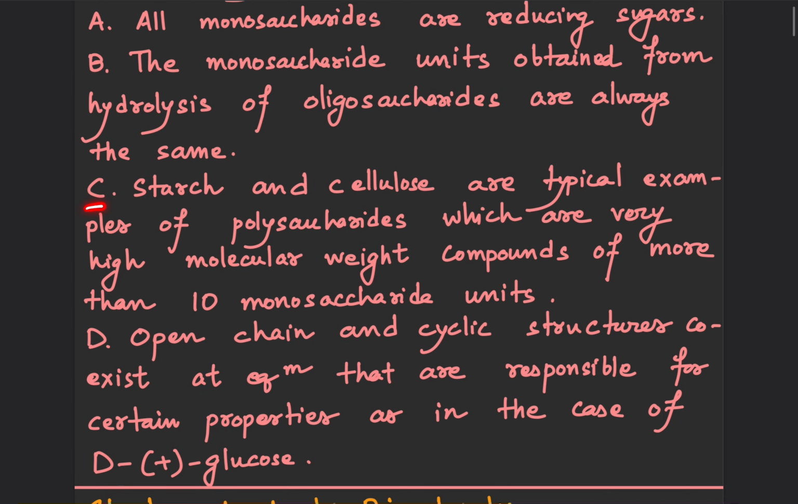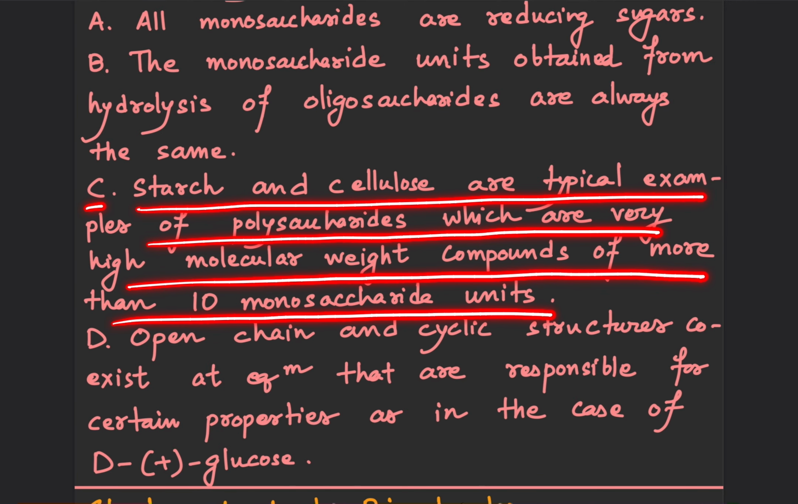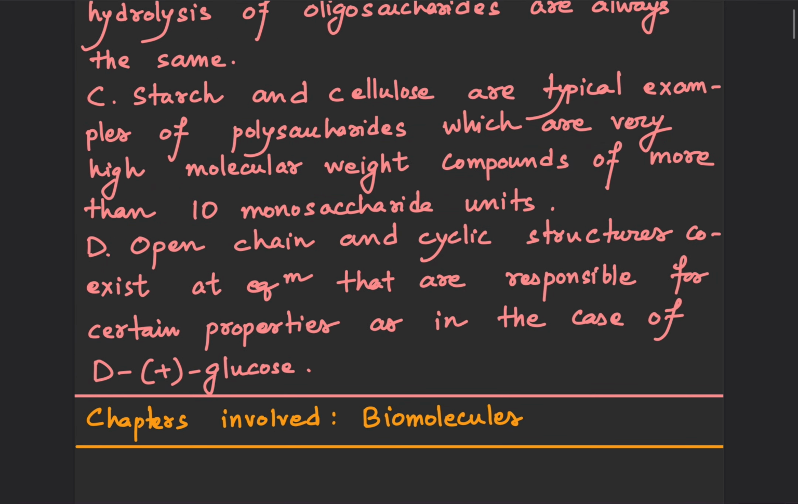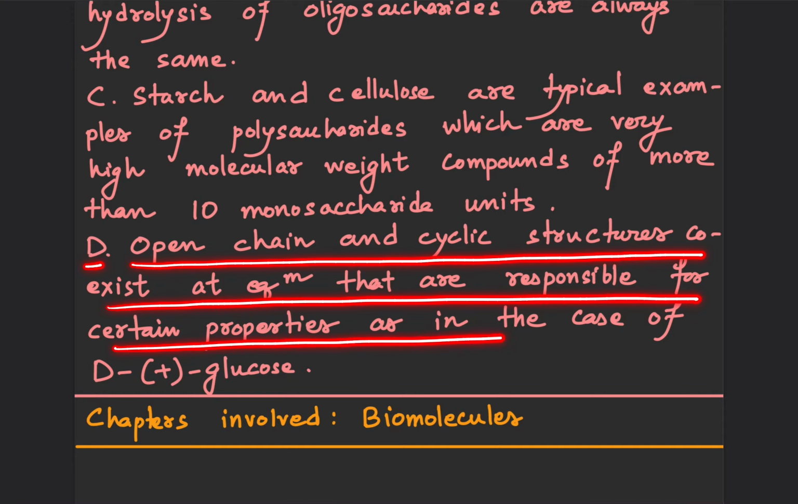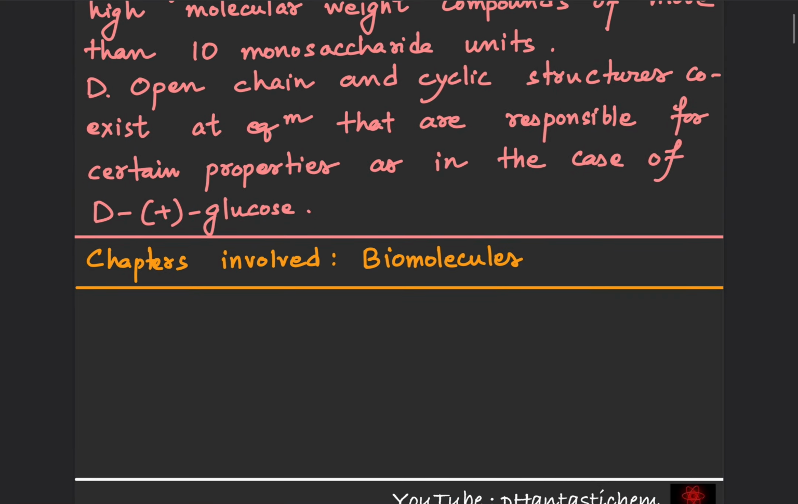C, starch and cellulose are typical examples of polysaccharides which are very high molecular weight compounds of more than 10 monosaccharide units. D, open chain and cyclic structures coexist at equilibrium that are responsible for certain properties, as in the case of D plus glucose. So the chapter involved is biomolecules. Okay, so let's talk about these statements one by one.